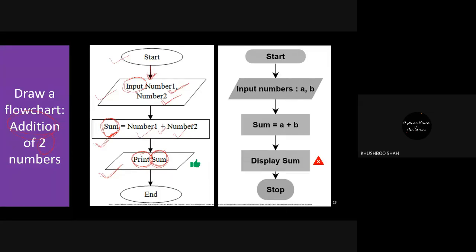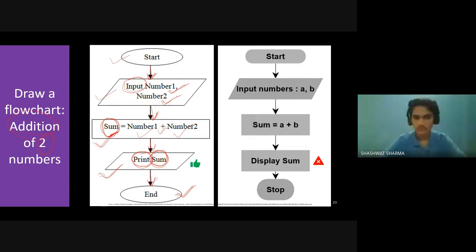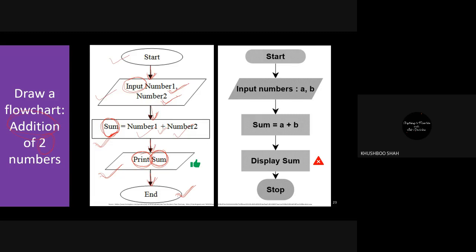And finally we have AND, because this is the AND process. Each and every symbol should be connected with each other, and this arrow shows where your data flows and how your data flows. That's why we call it a flow chart. Here we can see how data flows from one portion to another.